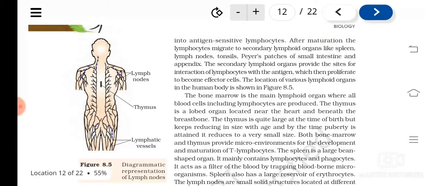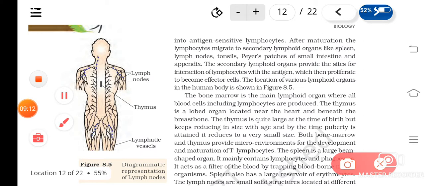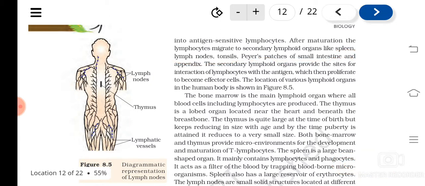And what are secondary lymphoid organs? Where the encounter, the interaction of the lymphocytes with the antigen takes place. The secondary lymphoid organs include the spleen, lymph nodes, tonsils, Peyer's patches of the small intestine, and appendix.